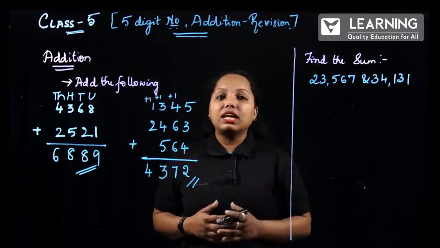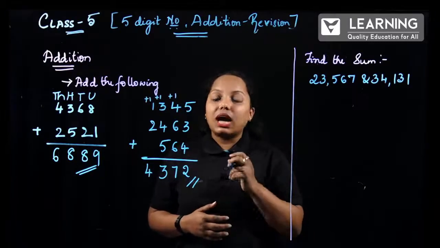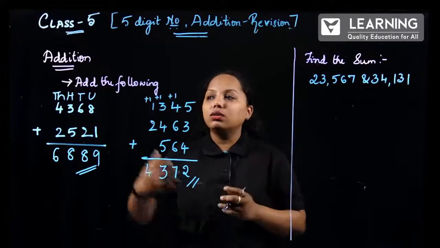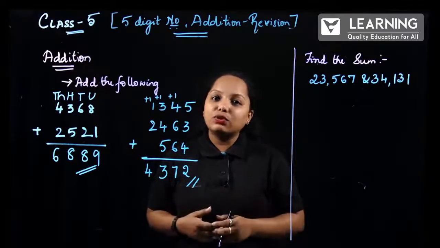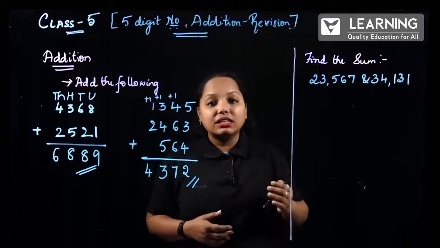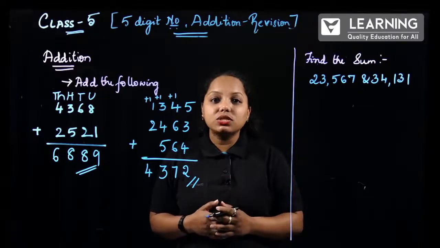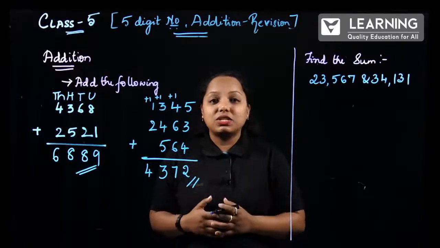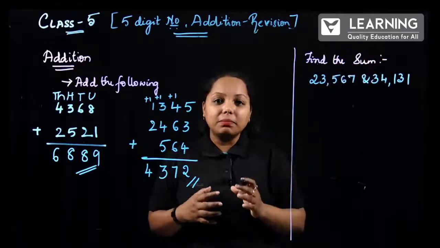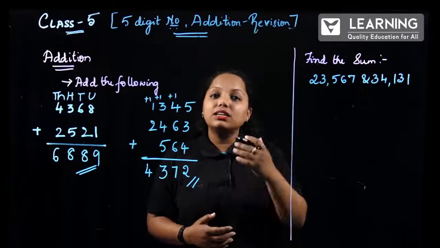How about this one? Find the sum. So, here you have to remember two important words for the addition chapter. You might get "sum" or "total," or you might get the normal thing, that is "add the following." So, whenever the question is given on sum, you have to add the numbers. And in the verbal problem, what we have seen in the previous sessions, if you don't know, please go back to the previous session. Hold on, but not now, okay? Now, find the sum. What is sum? It is addition. Since it is in the horizontal format, you have to write it vertically.